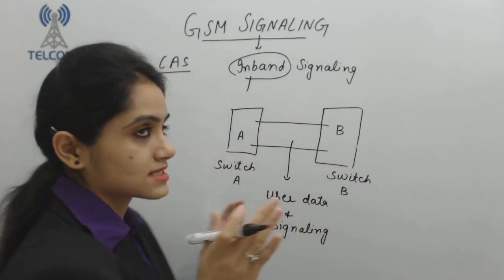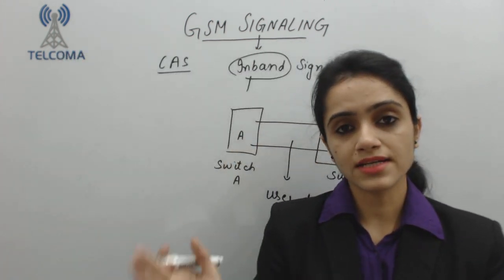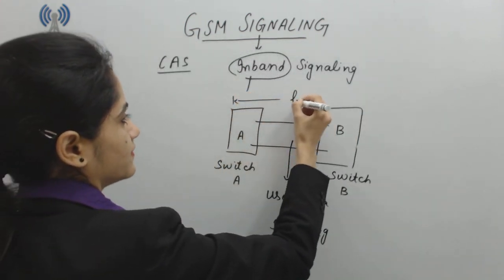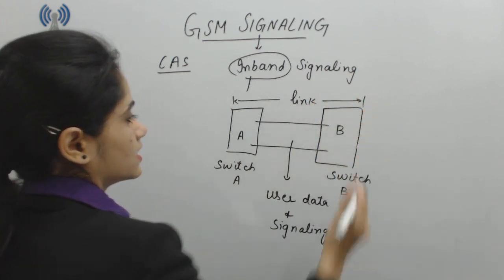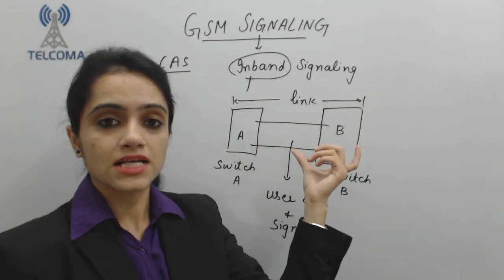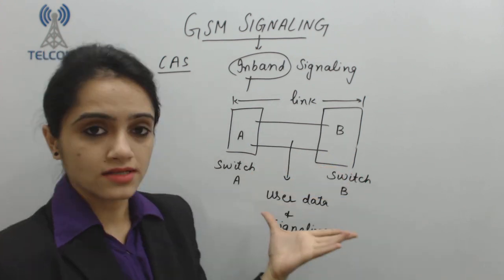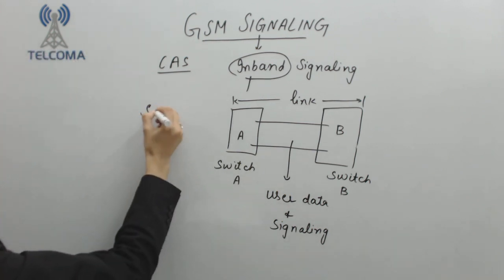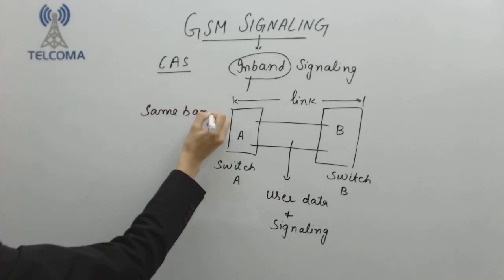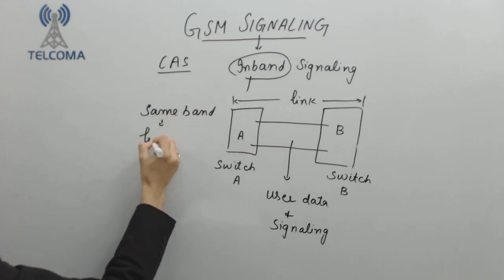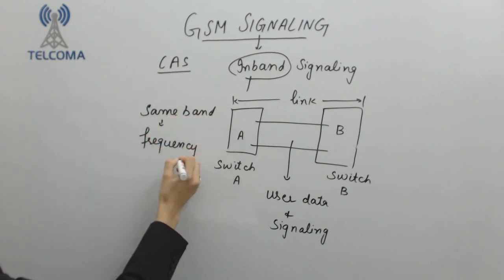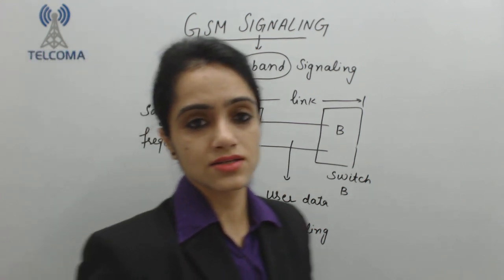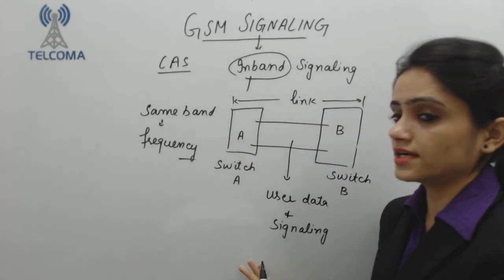That means in the same channel we are sending the signaling bits as well as the user voice bits. And this one is my link between two entities. The same channel for voice bits as well as for signaling bits between two ends. That's why it is known as in-band, because it is using the same band, or I can say the same frequency, for transmission of both signaling as well as data. So this type of signaling is known as channel associated signaling.